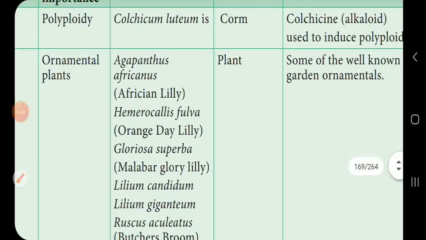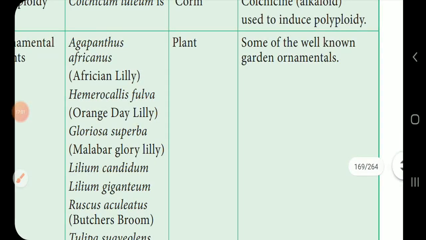All these plants are very beautiful for their flowers and leaf structure. That's why they are grown as ornamental plants in gardens.